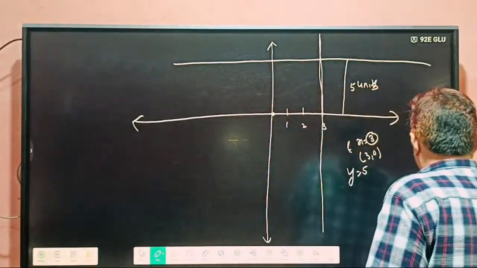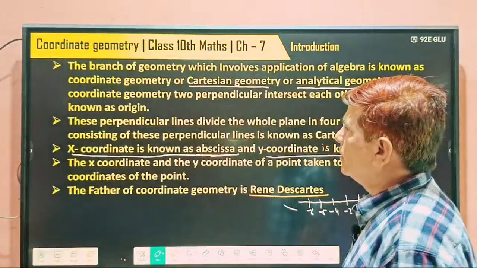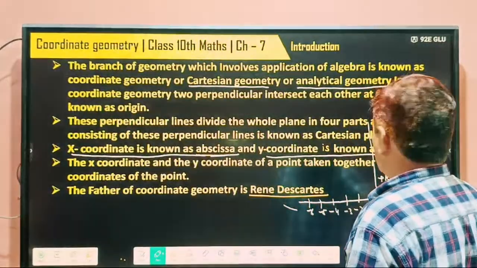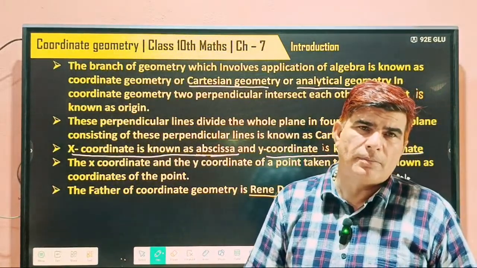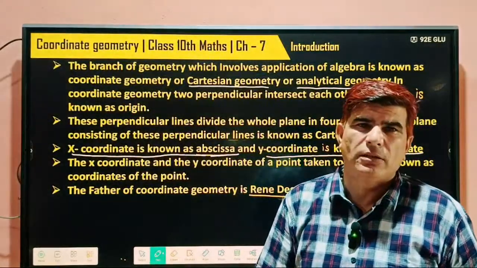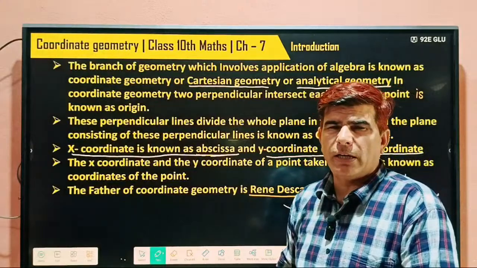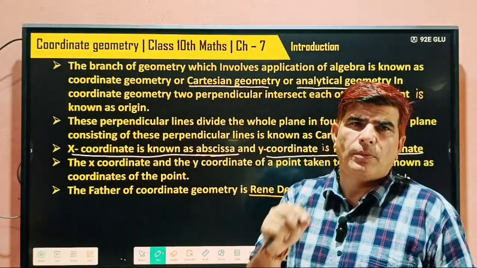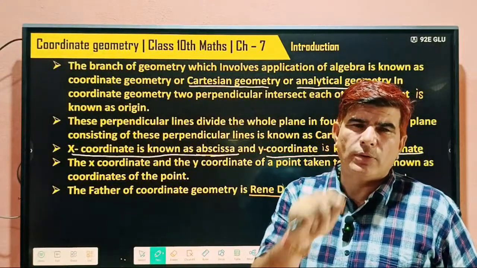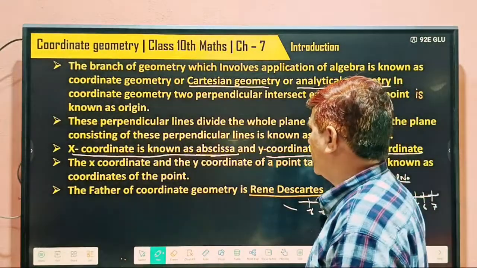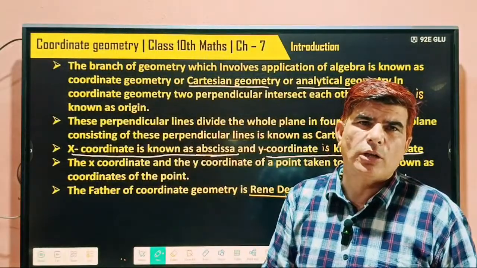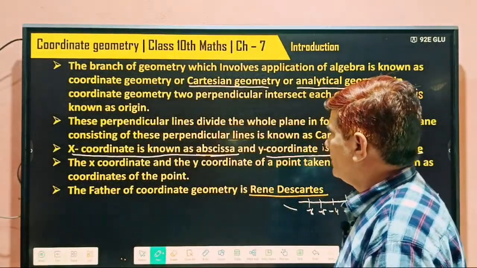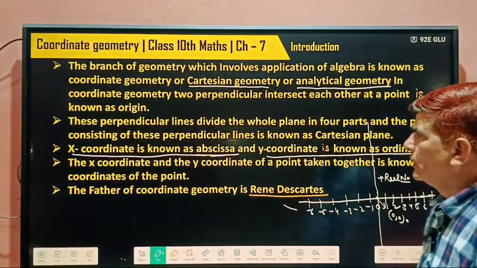So again come to the topic. I told you abscissa, y is not the coordinate. If we tell only the x coordinate, it means abscissa, and if we tell only the y coordinate, it means ordinate. And if both are told, they become the coordinates of that particular point. Written here.